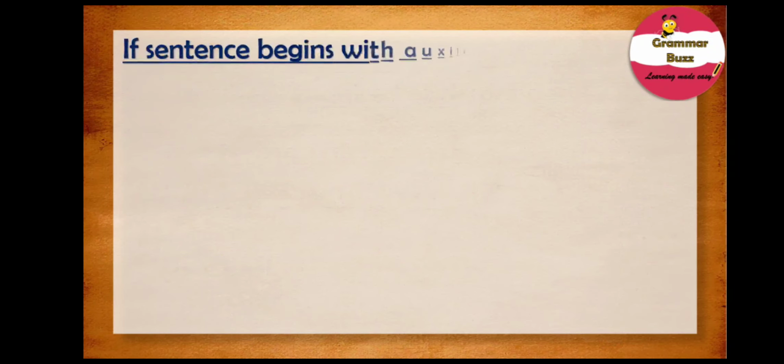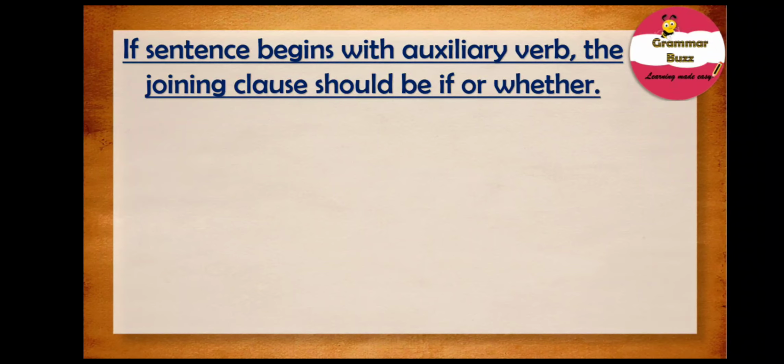But if a sentence begins with an auxiliary verb like is, am, are, was, were, have, has, had, will or shall, the joining word in indirect speech should be if or whether. Remember that if an interrogative sentence begins with an auxiliary verb, then the joining word in indirect speech should be if or whether. Remember, if the answer to the question is either yes or no, we use whether or if. This is quite simple for you to remember.